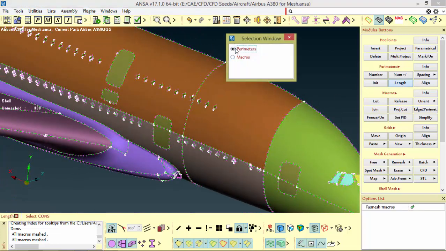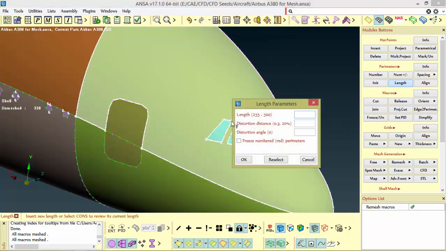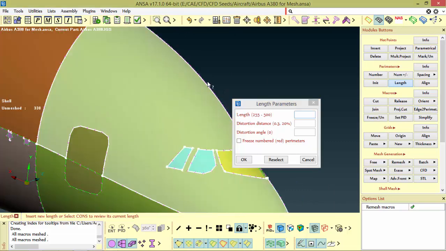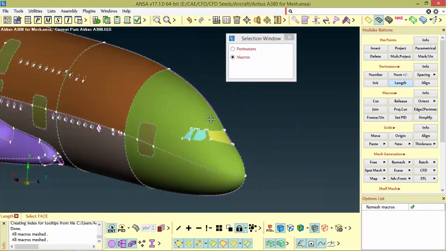You can apply length to a perimeter or to a macro. I am just going to select macros for now, and I am selecting this macro. Since we earlier set this length as 500, and we changed it from 255 to 500, I am setting all of them to a common value of 255.